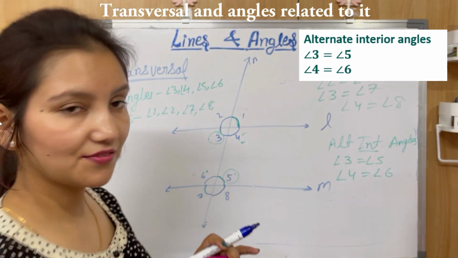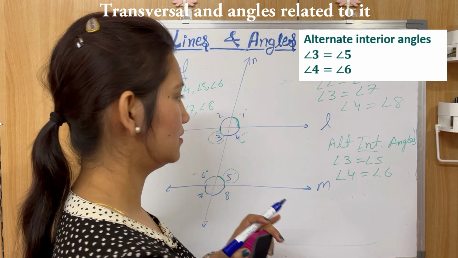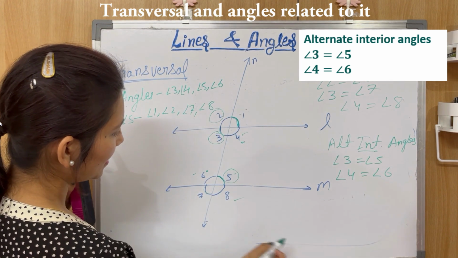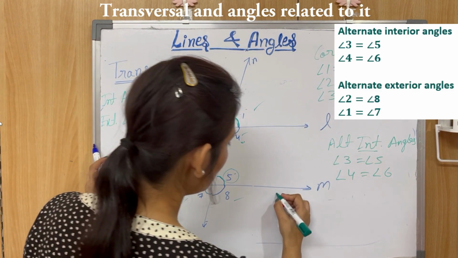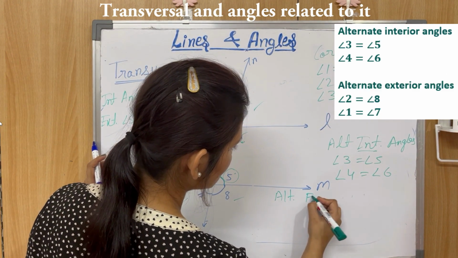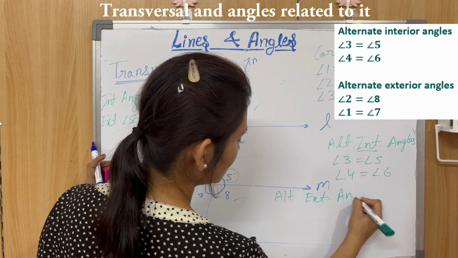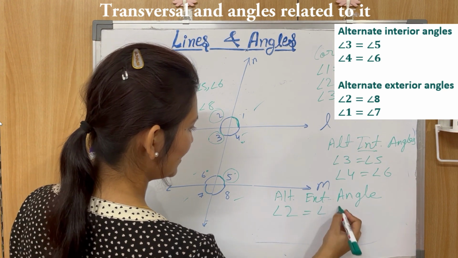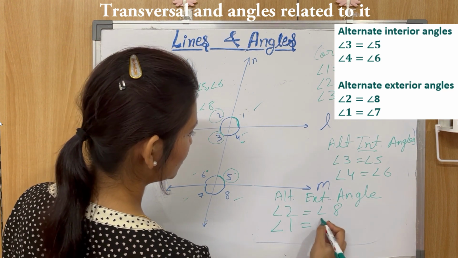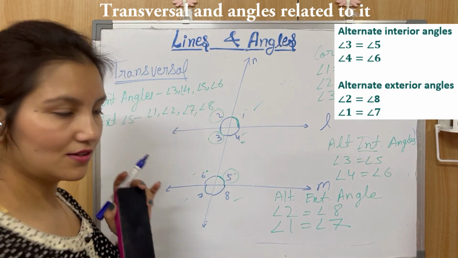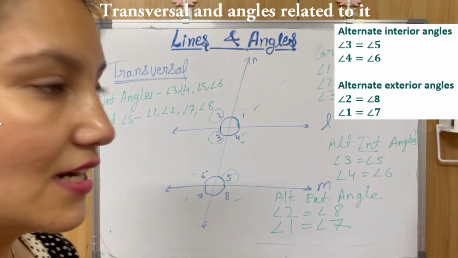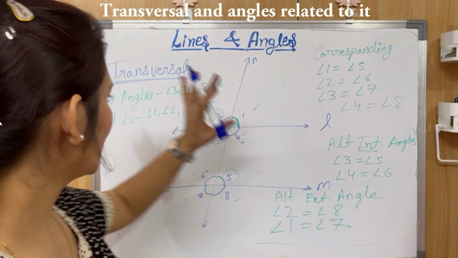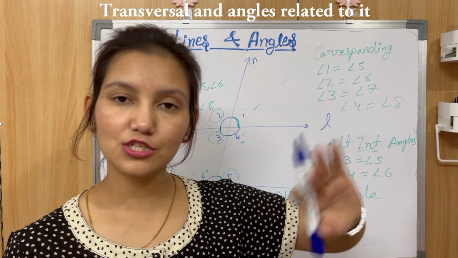On the other hand, if I say alternate exterior angles, it's clear, right? Exterior, angle 2 is equal to angle 8, angle 7 is equal to angle 1. So let's write alternate exterior angles. What are alternate exterior angles? Angle 2 is equal to angle 8 and angle 1 is equal to angle 7. Clear? Okay, so this much is clear. Corresponding angles, alternate interior angles, alternate exterior angles, and what are interior angles and exterior angles.